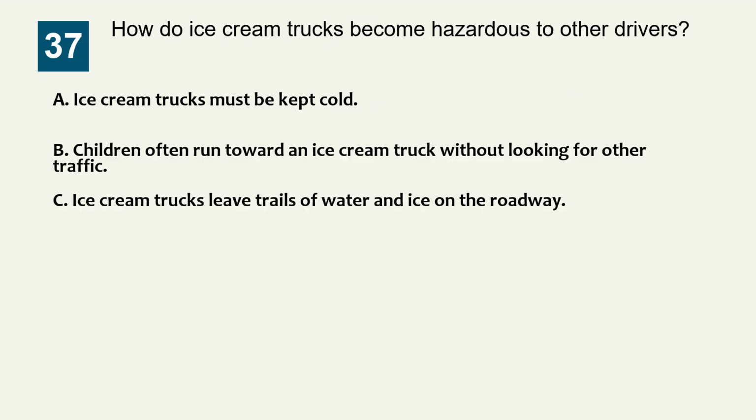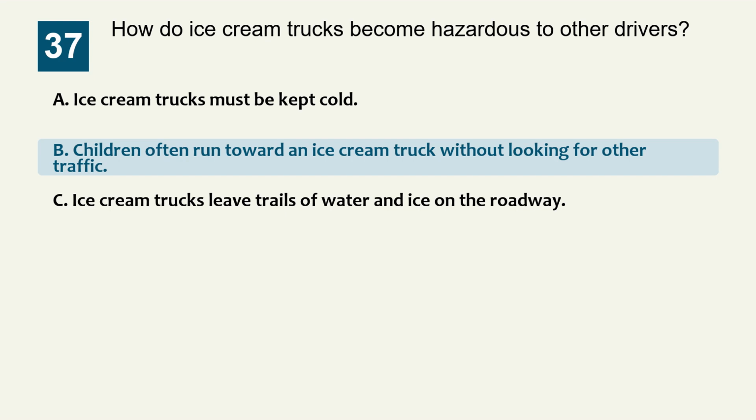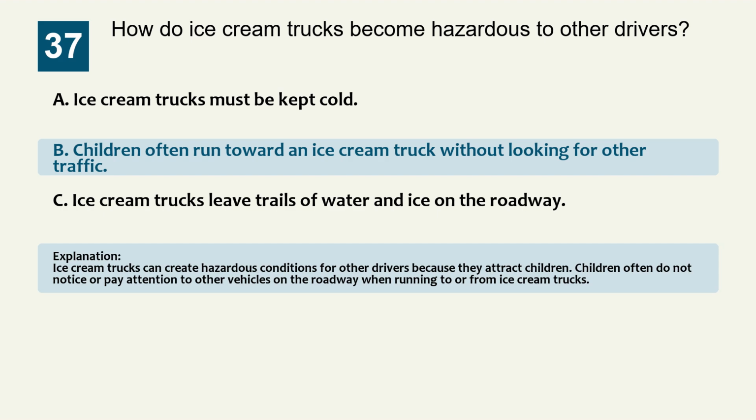Question 37. How do ice cream trucks become hazardous to other drivers? Option A, ice cream trucks must be kept cold. Option B, children often run toward an ice cream truck without looking for other traffic. Option C, ice cream trucks leave trails of water and ice on the roadway. The correct answer is option B. Children often run toward an ice cream truck without looking for other traffic. Explanation: ice cream trucks can create hazardous conditions for other drivers because they attract children. Children often do not notice or pay attention to other vehicles on the roadway when running to or from ice cream trucks.